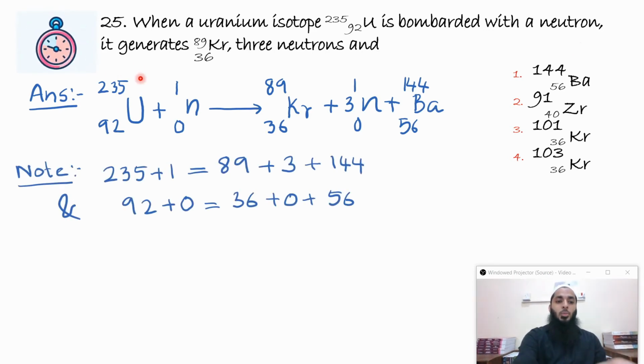Similarly, you could have checked the number of nucleons. 235 plus 1 is 236. 89 plus 1 plus 144 will also give you 236.